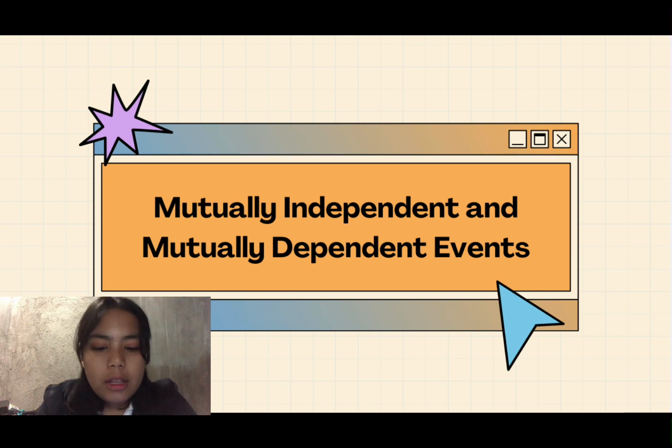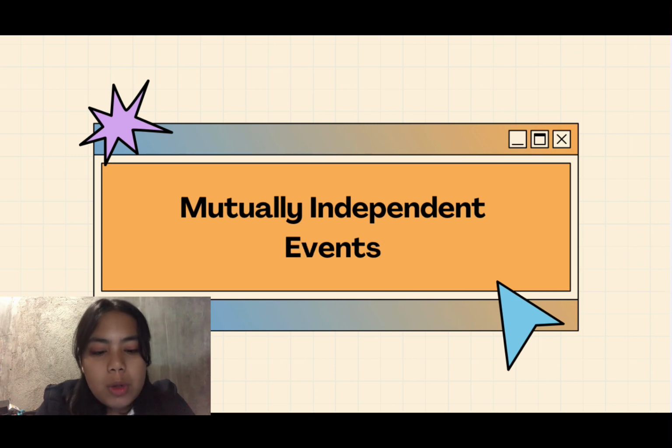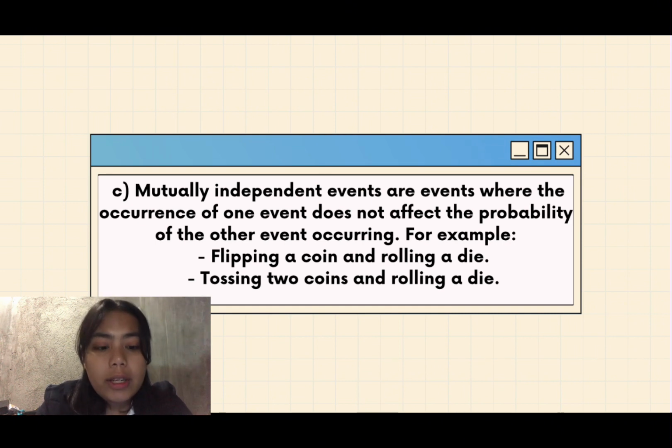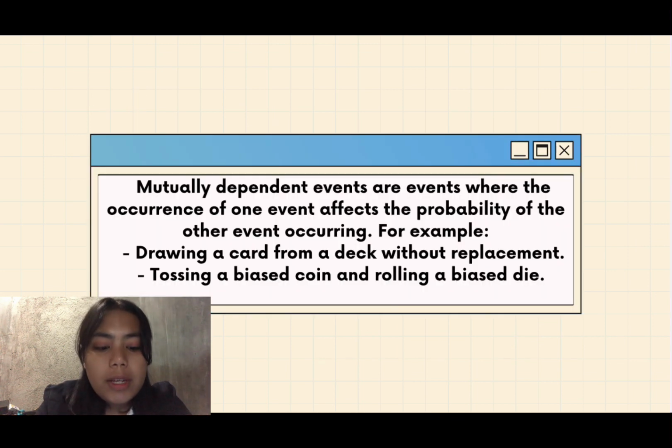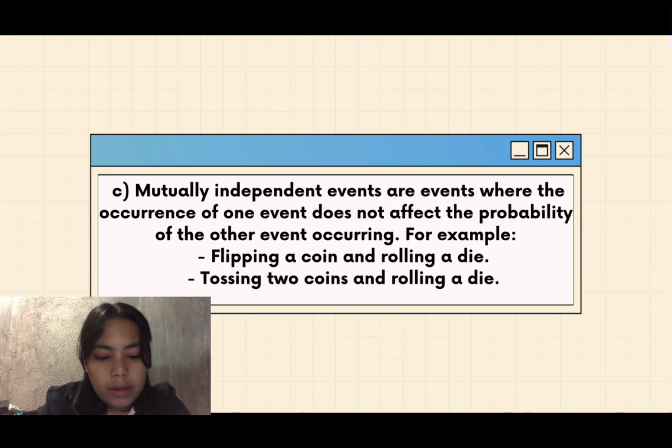And lastly, mutually independent events and mutually dependent events. What is the difference between those two? Mutually independent events are events where the occurrence of one event does not affect the probability of the other event occurring. While mutually dependent events are events where the occurrence of one event affects the probability of the other event occurring. For example of independent events, flipping a coin and rolling a die.